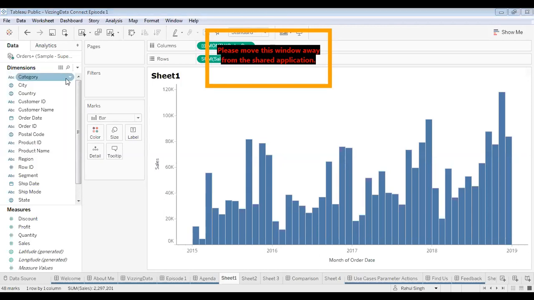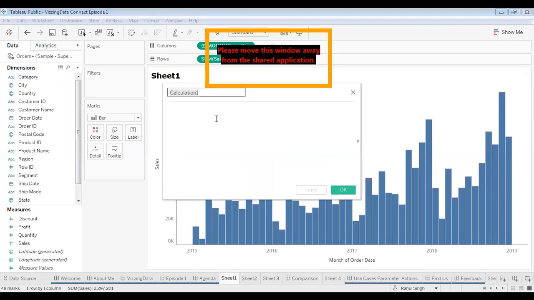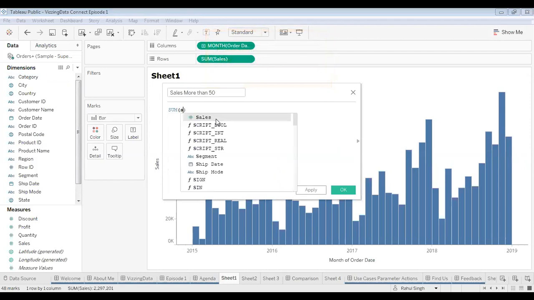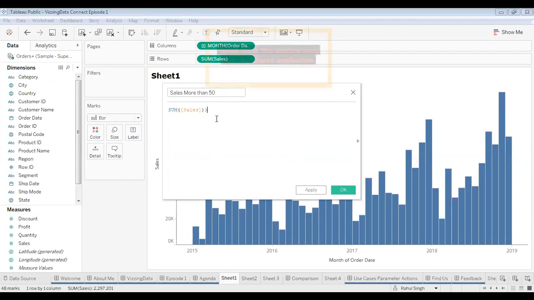I click on this, and let's say I name it sales more than 50K, and I write sum of sales is greater than 50,000. So this is my calculated field.